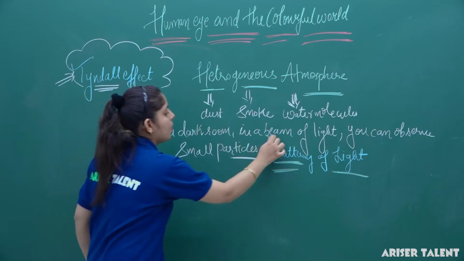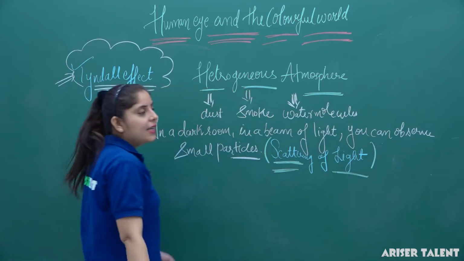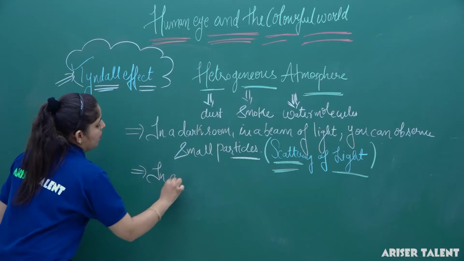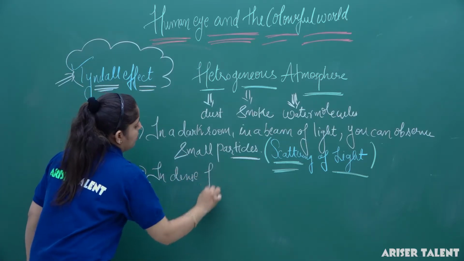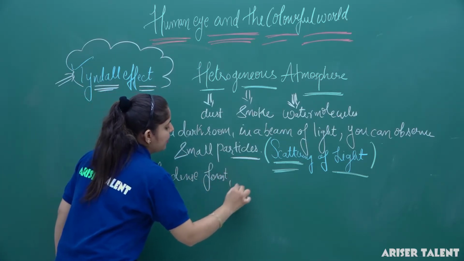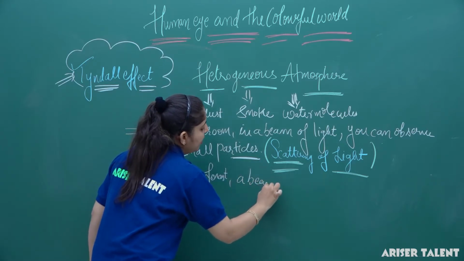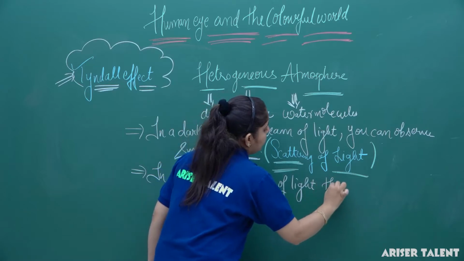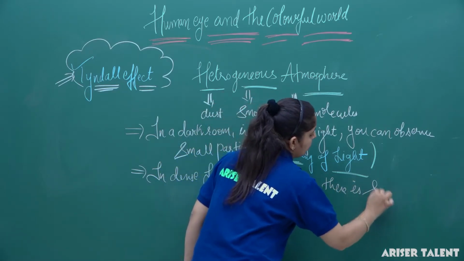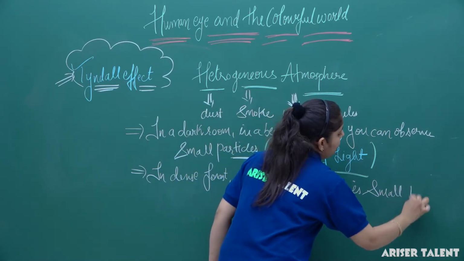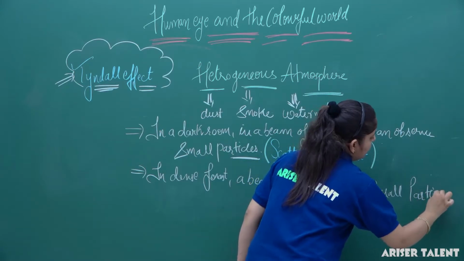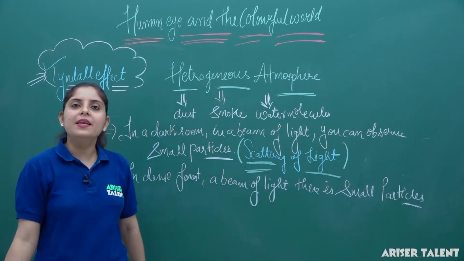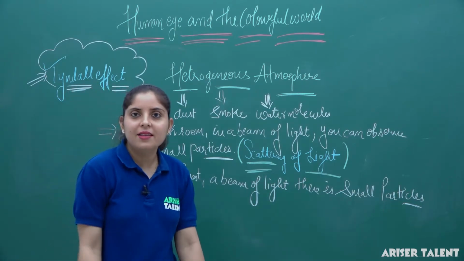Now, secondly, in a dense forest, in a beam of light, there are small particles. Why are these small particles there?